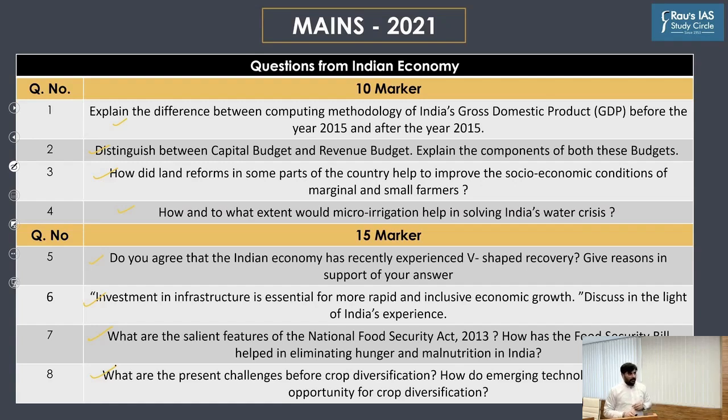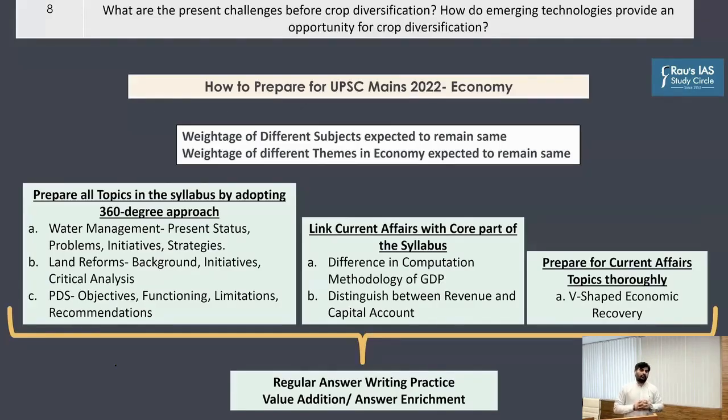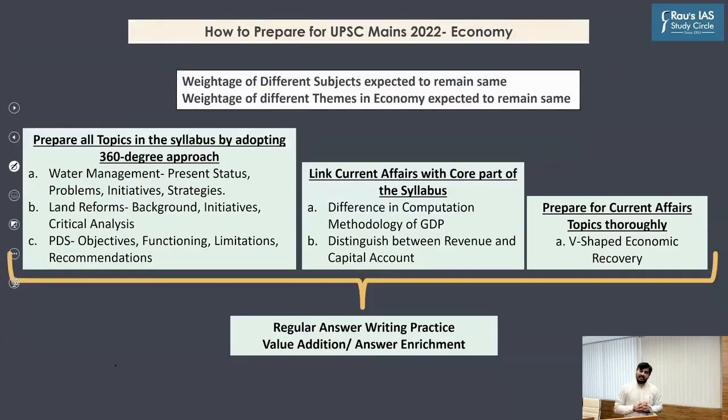First and foremost, one thing you must understand here is that the relative weightage of different subjects in GS paper 3 has consistently remained the same in the last 5 years of the mains examination. There have been no surprises with respect to relative weightage of different subjects. So we can largely expect that the weightage of different subjects in GS paper 3 is set to continue.